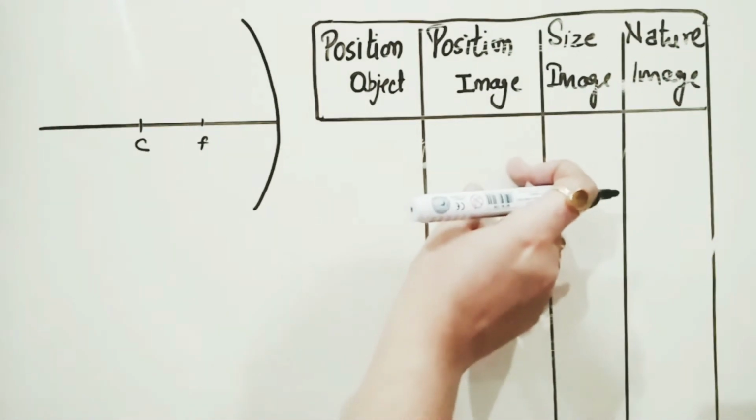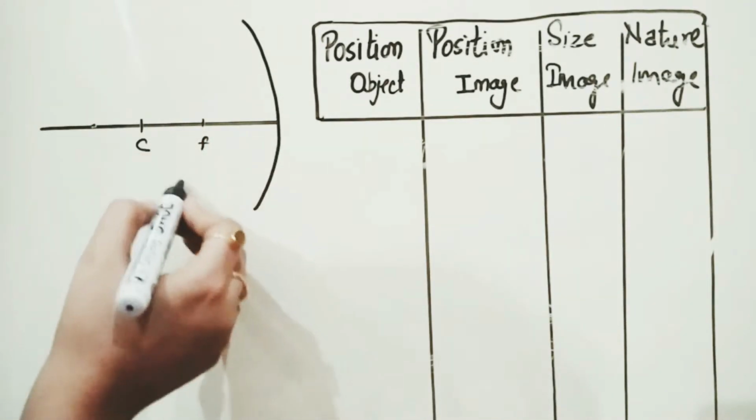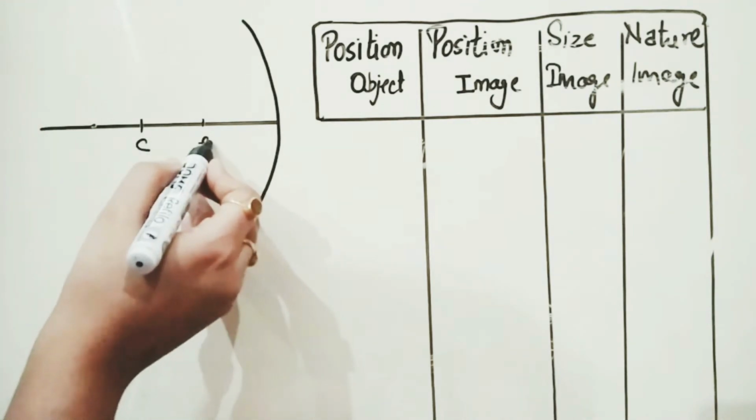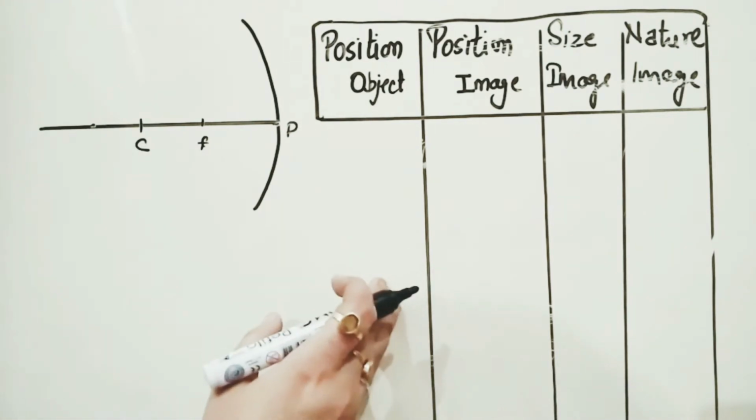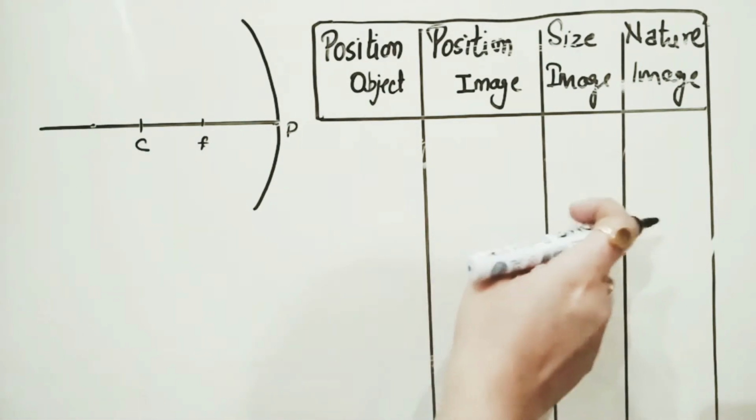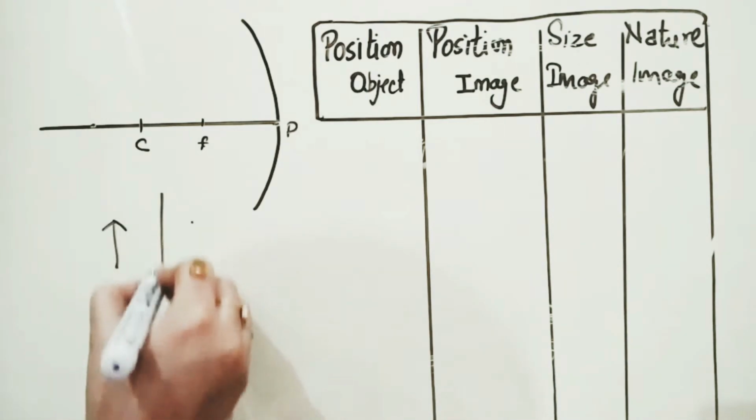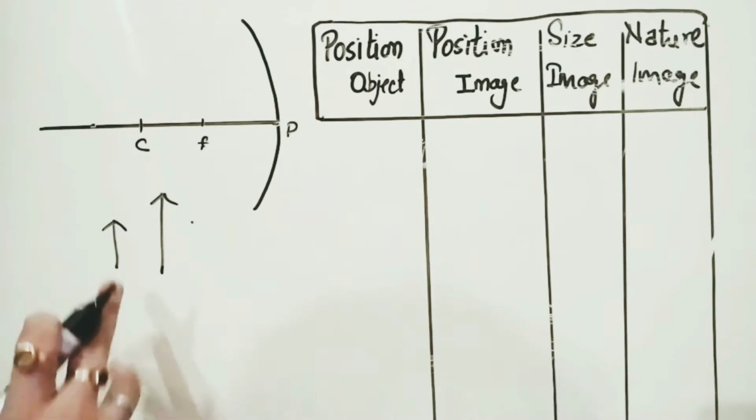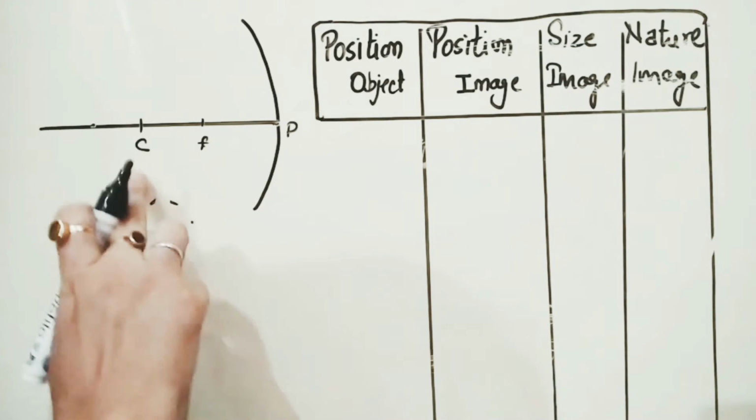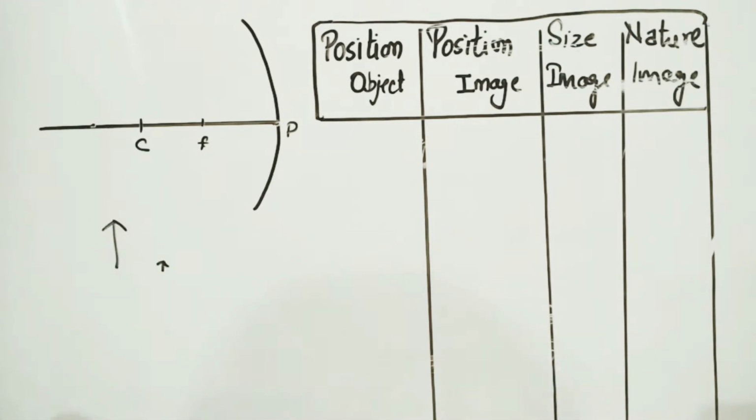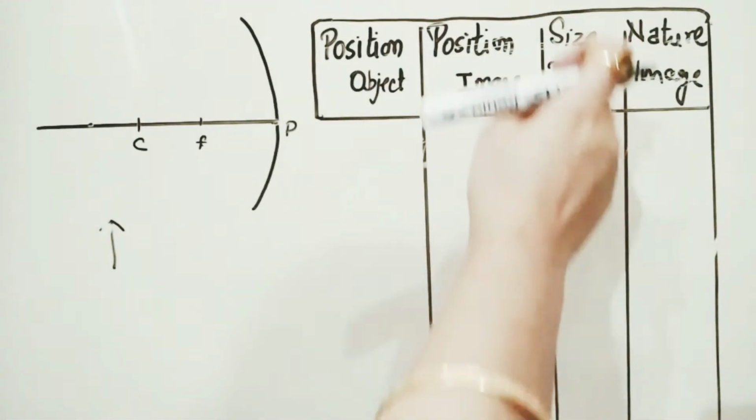Now what do we mean by the position of the image? For example, if the object is placed here, then we have to mention where the image is formed: between center and focus, between focus and pole, beyond the center of curvature, and so on. What do we mean by the size of the image? If the object is of this size and the image is of this size, we can say the image is bigger than the object, so it is an enlarged image. If it is just a point, then it is a very diminished image. These are the points which we have to write in this column.